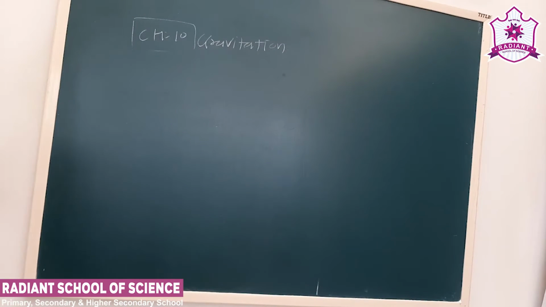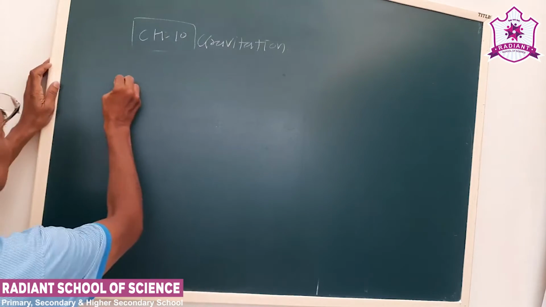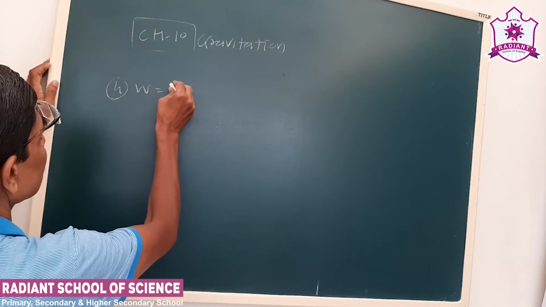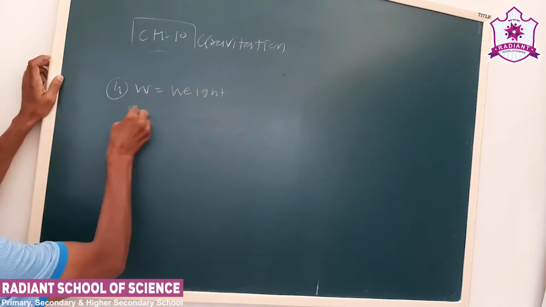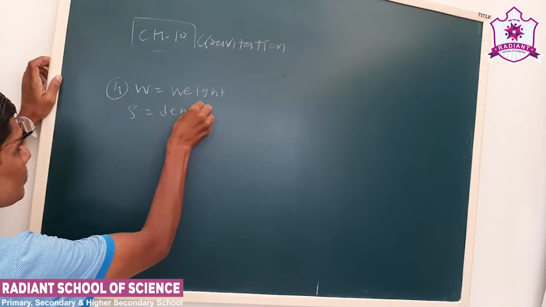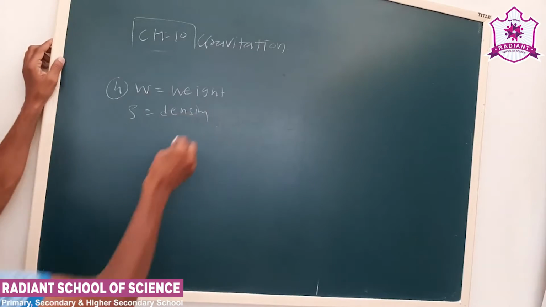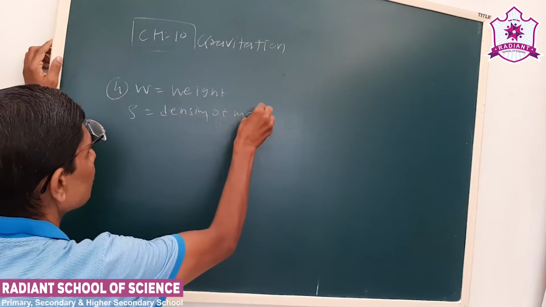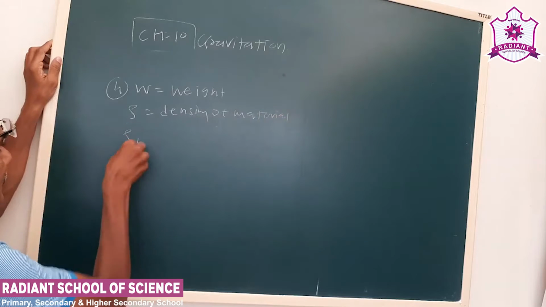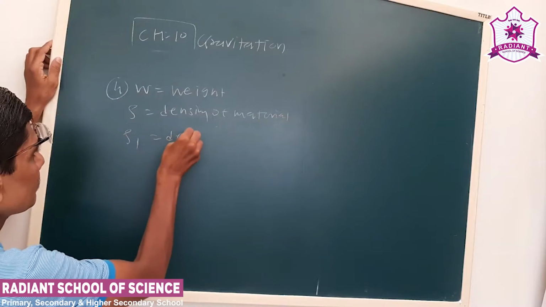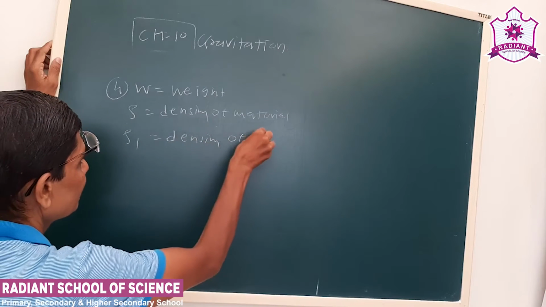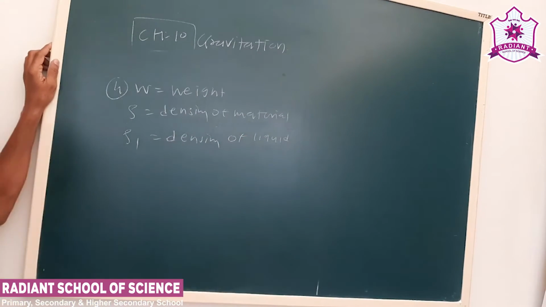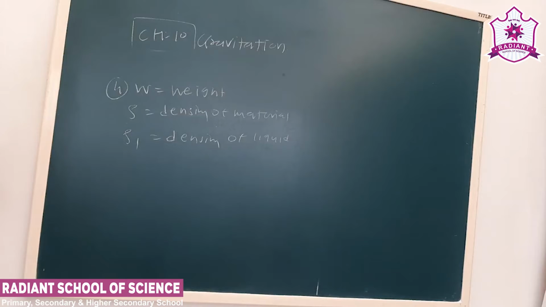Now see, we take the next question. Let us say weight of the material is W and rho is the density. Okay, see, when it is immersed in a liquid of density rho 1, what will be its apparent weight? Okay, what will be the apparent weight?